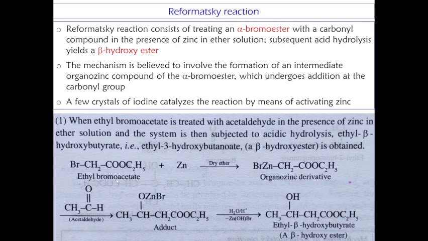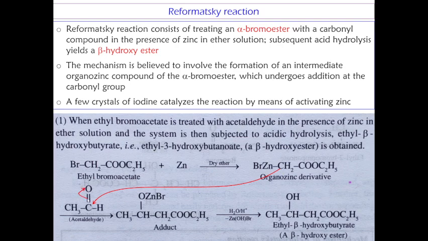Now let us discuss the reaction. We have taken ethyl bromo acetate, an alpha bromo ester, reacting with zinc initially in dry ether. It gives an intermediate organo-zinc derivative, and this nucleophilic part goes and attacks the carbonyl carbon of the carbonyl group.